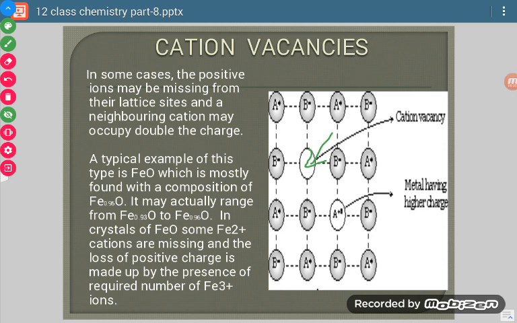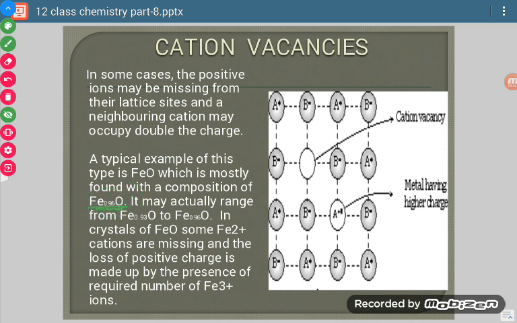One example we can take is ferrous oxide crystal. In the crystalline form, its composition is Fe0.95O. What does it mean? It means if there are 100 oxygen atoms, then there are 95 Fe2+ ions.